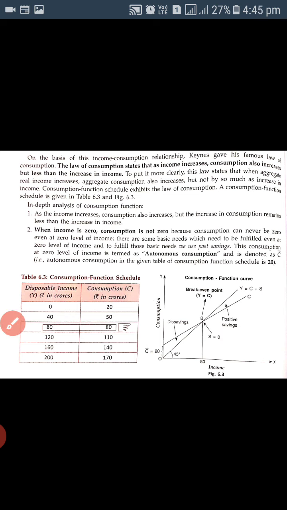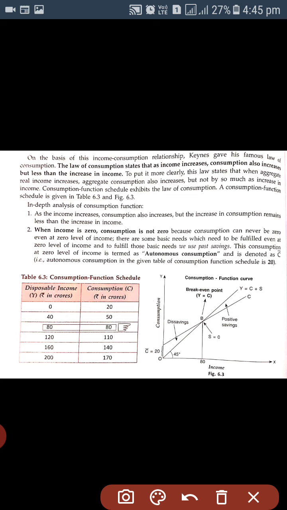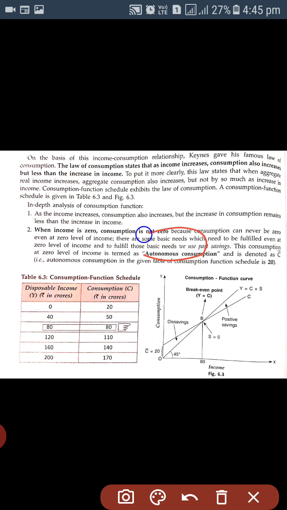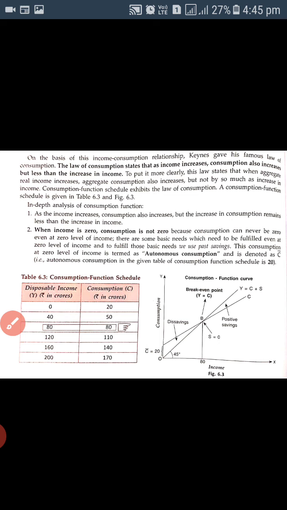So with this we can observe a few details. First, as income increases, consumption also increases, but the increase in consumption remains less than the increase in income. Second, when income is zero, consumption is not zero, as we can show here. We can see that at this level disposable income is 0 but consumption is 20. What does that mean? Autonomous consumption, and that consumption is for the basic needs, right?